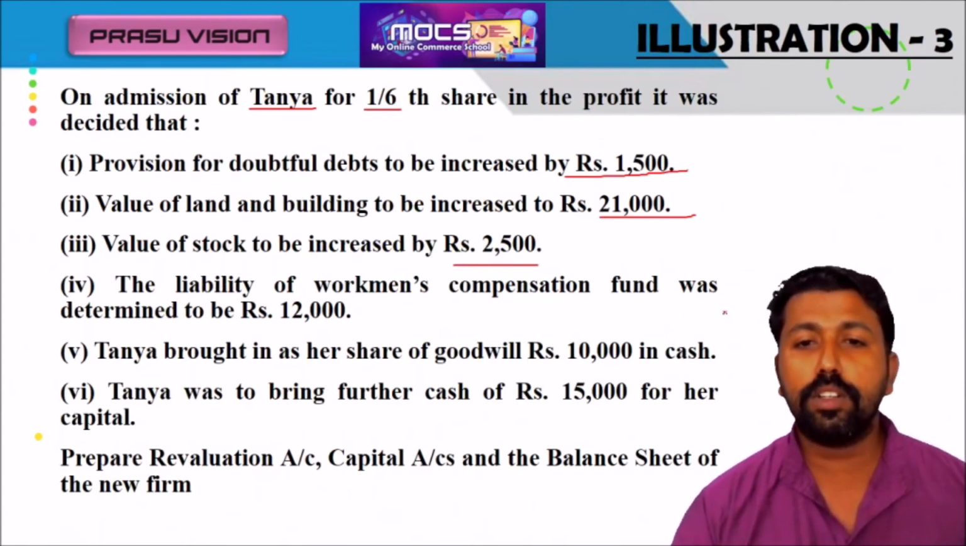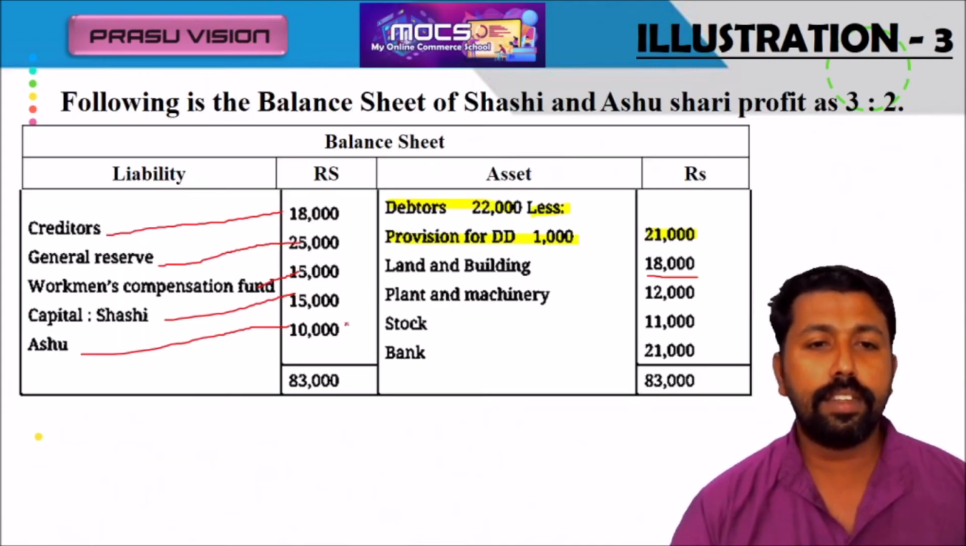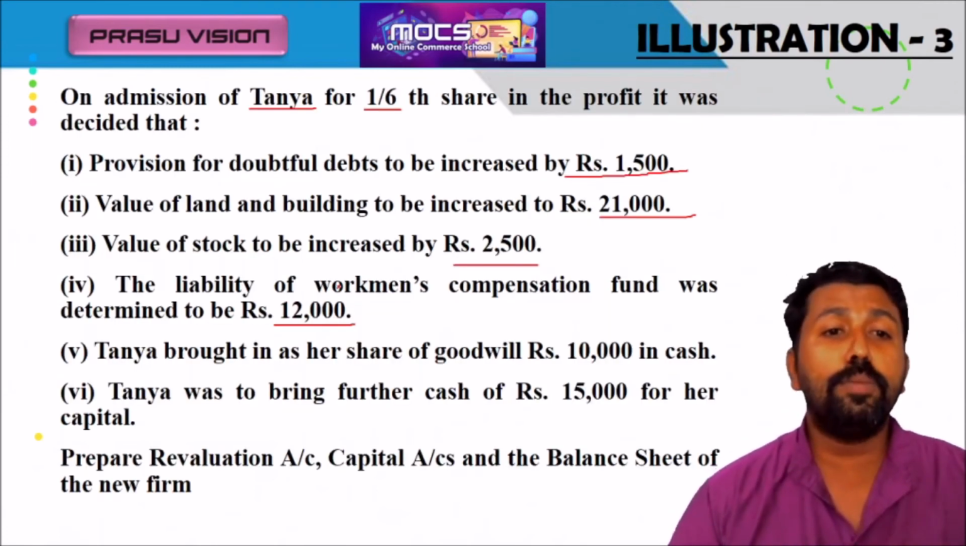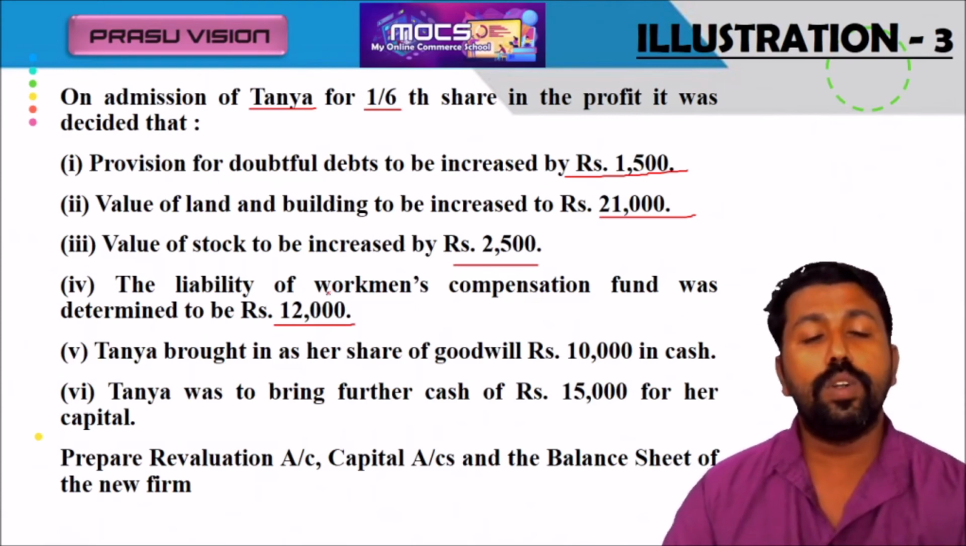Liability of workman compensation fund is there. Already there is a workman compensation fund of 15,000 and the liability is 12,000. So the remaining 3,000 will be shared by the old partners in their old ratio.